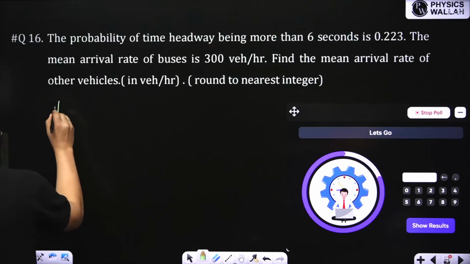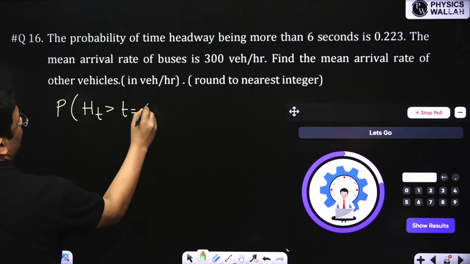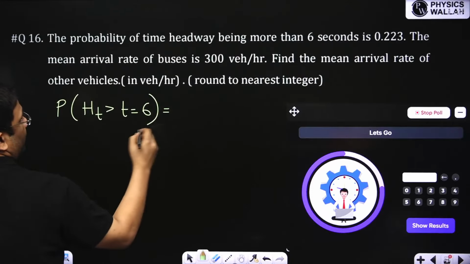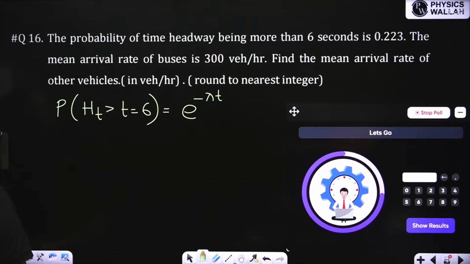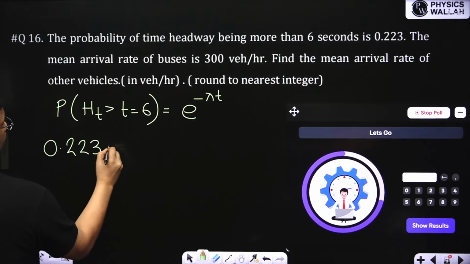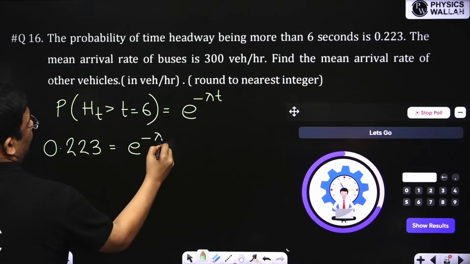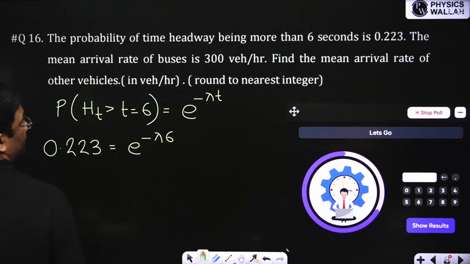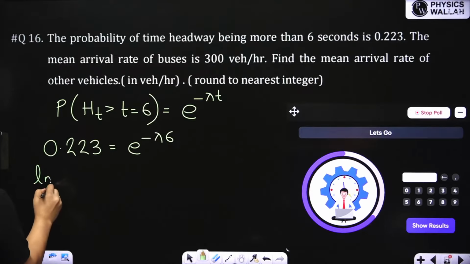See, probability of time headway more than t equal to 6 seconds. What is the formula? It is e to the power minus lambda t, right? Now this is given as 0.223. So this will become e to the power minus lambda into t, where t is 6 seconds. So I'll write down 6. Now I will take ln.